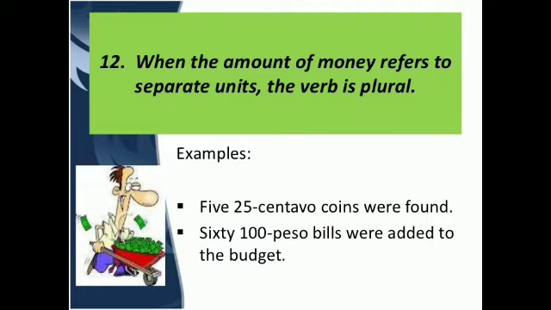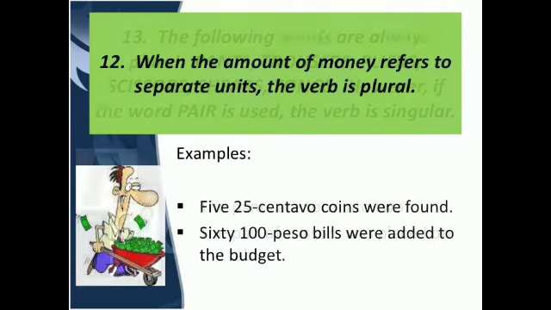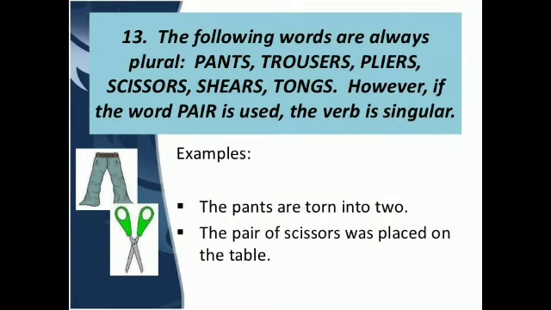Okay, so I hope this is quite clear to you. Let us move towards the next rule. And the next rule is the following words are always plural. We all know that pants, trousers, pliers, scissors, shears, tongs, they all are plural, but they work in pair, therefore they are a single unit, therefore the singular verb is used with them.